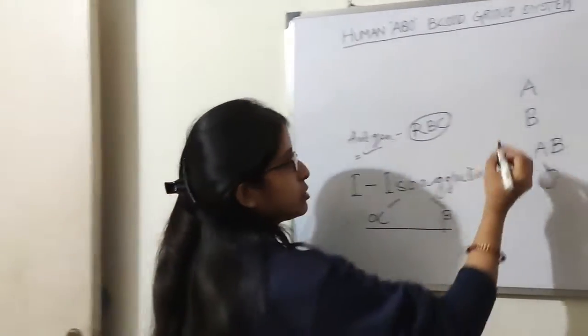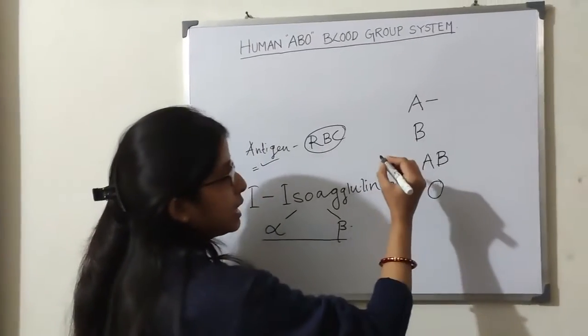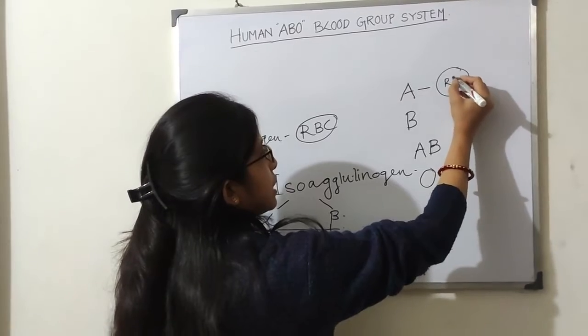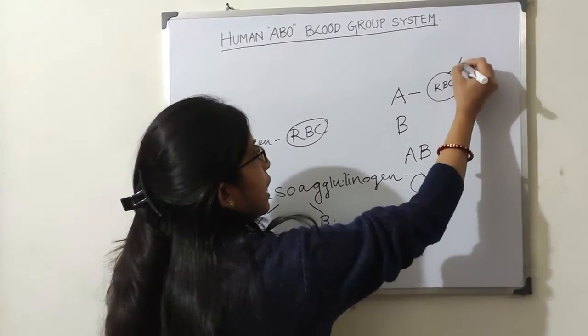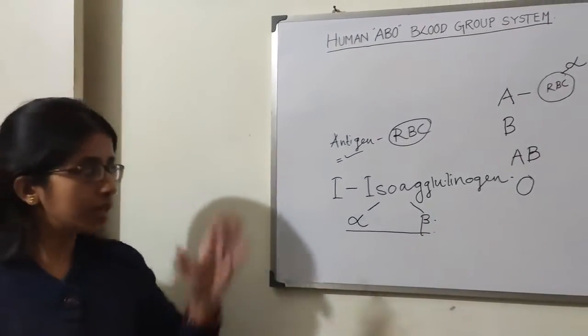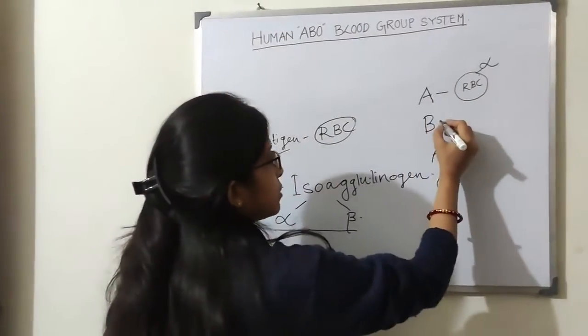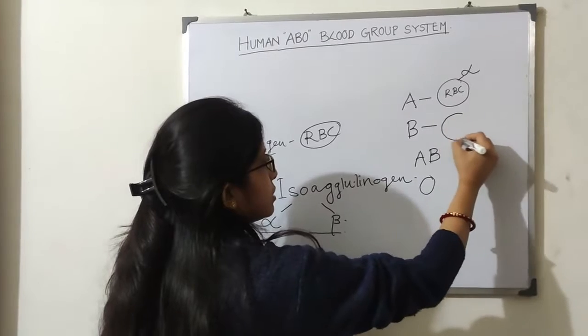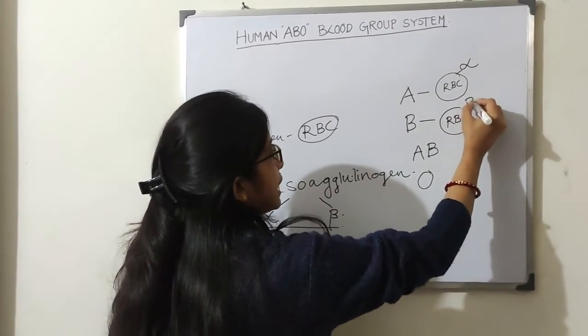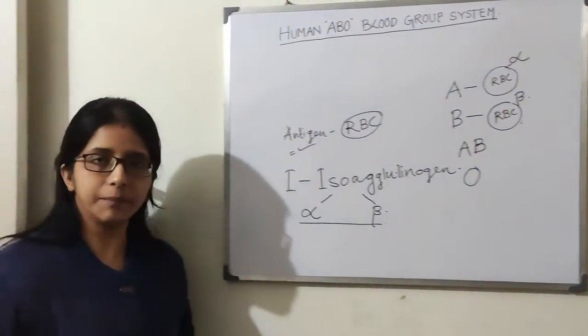The persons who have blood group A have the RBC along with the alpha antigen present on their RBC. Those who have blood group B have the RBC along with the beta antigen present on the RBC.